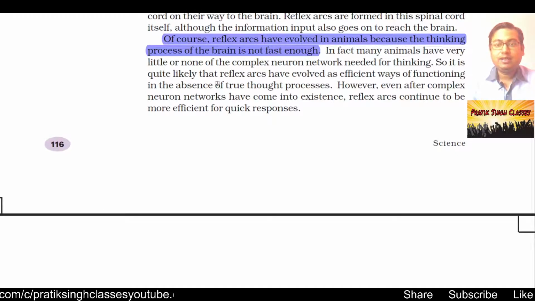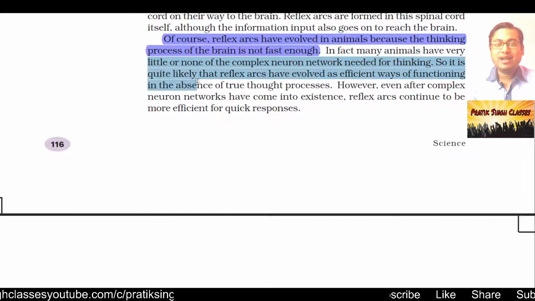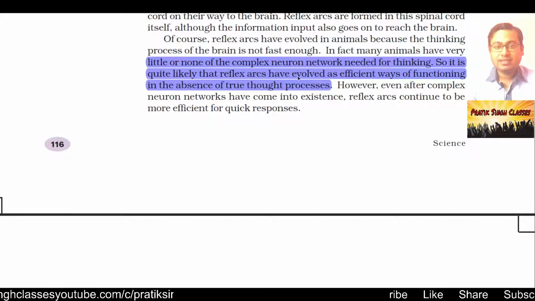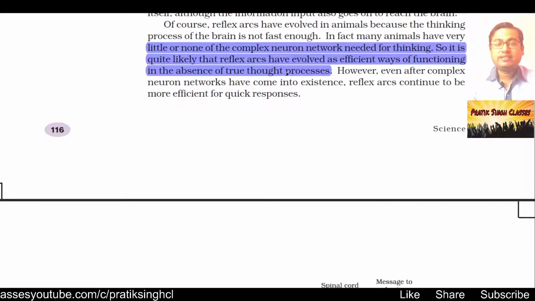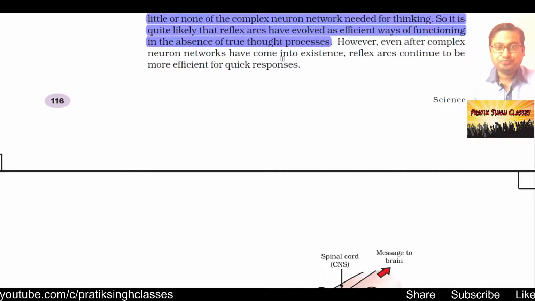In fact, many animals have very little or none of the complex neuron network needed for thinking. So it is quite likely that reflex arcs have evolved as an efficient way of functioning in the absence of true thought processes. That means before the brain takes action, the spinal cord takes the action and proceeds.